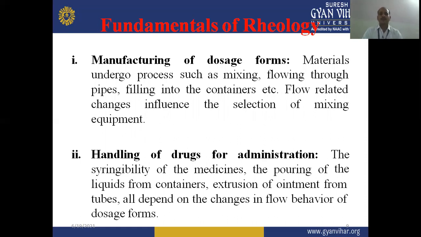So in manufacturing of dosage form, different types of unit operations are carried out, like mixing, then flowing through the pipes, and filling into the containers. These flow related changes affect the selection of mixing equipment also. Manufacturing of dosage form involves the rheological concept regarding this.